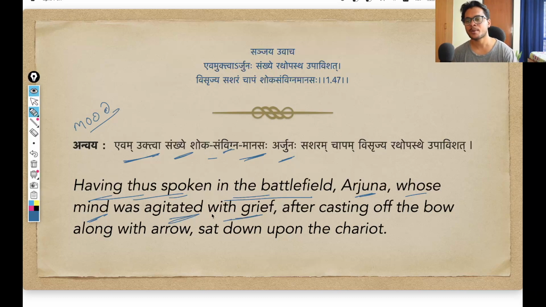So Arjuna, whose mind was agitated with grief, visrajya, after casting off, chapam, the bow, sasharam, together with the arrow. So Arjuna, after casting off the bow along with the arrow, rathopasthe, upon the chariot, upavishat, sat down. That is the entire meaning.